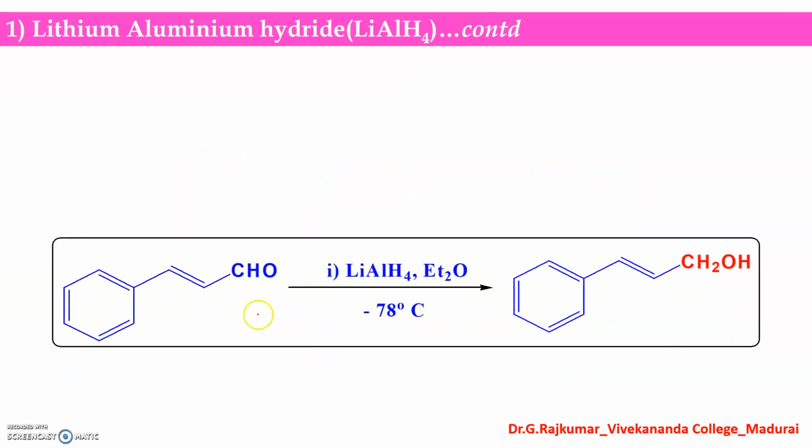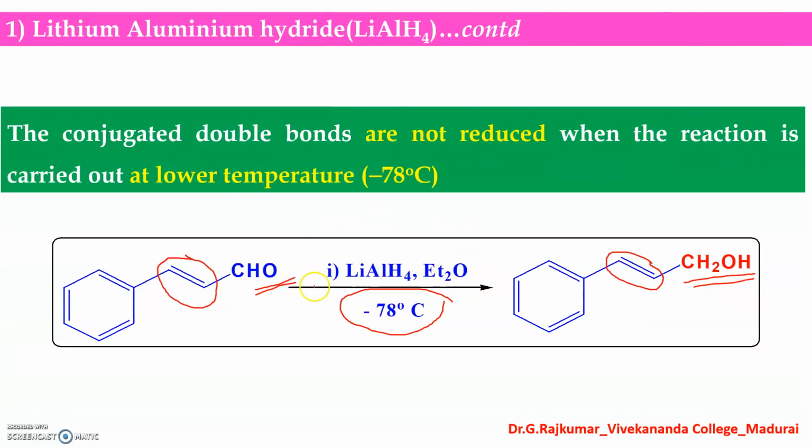And look at this example here. You can see the reaction conditions. At a very low temperature, minus 78 degrees centigrade, the alpha beta unsaturated carbon carbon double bond is not reduced. Here only the aldehyde group is reduced into an alcohol. So the conjugated double bonds are not reduced when we carry out the reaction at very low temperature. This is very important, because many CSIR questions are asked based on the reaction conditions.